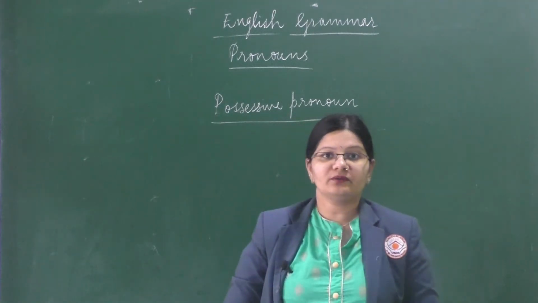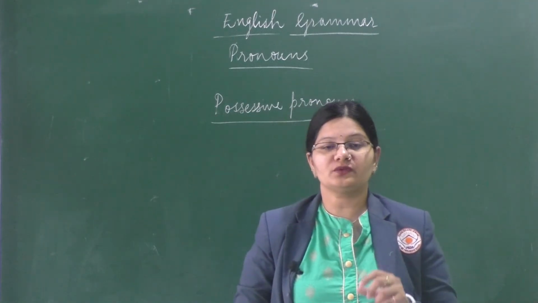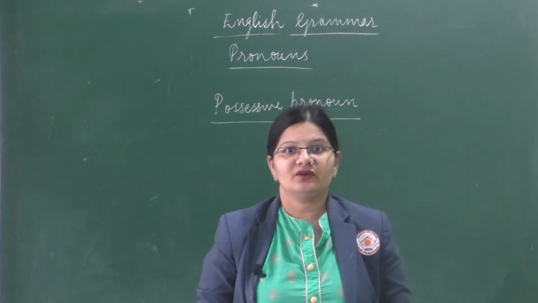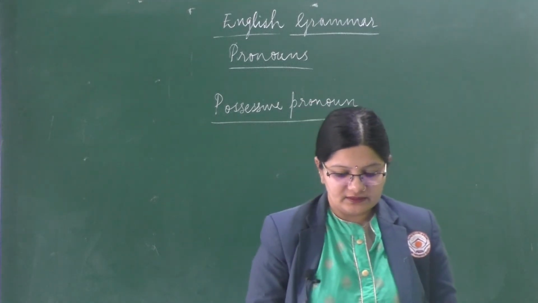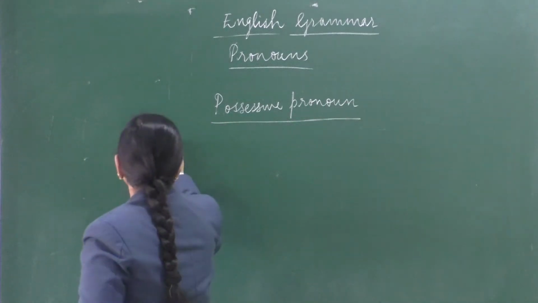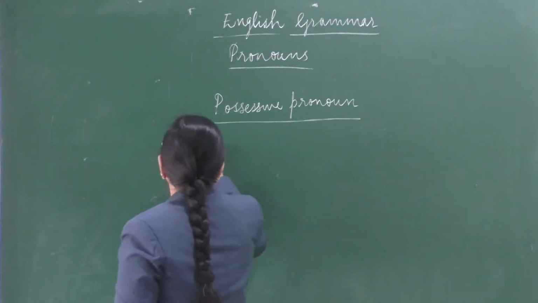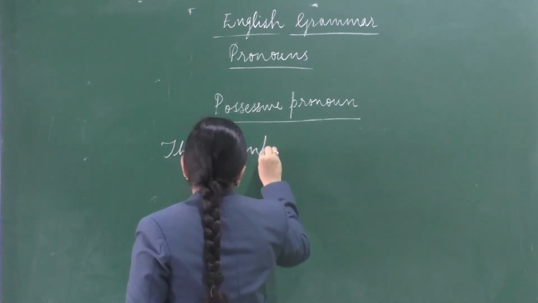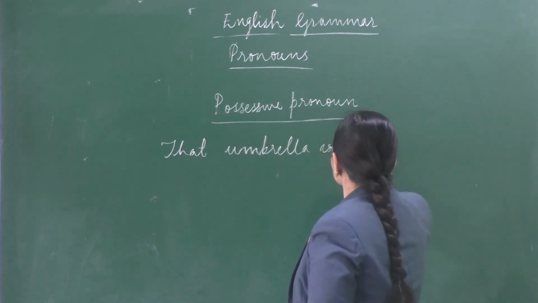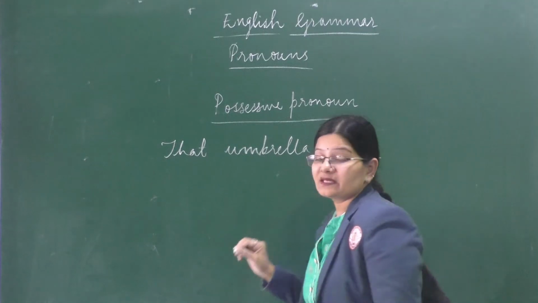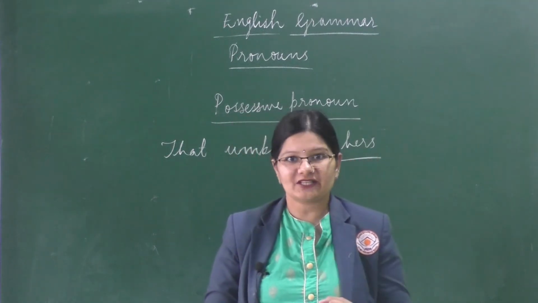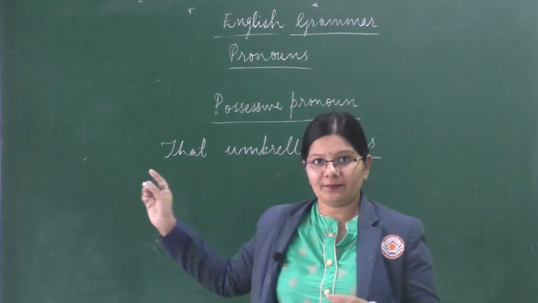This possessive pronoun is nothing but a pronoun which shows possession or ownership. So here, for example, that umbrella is hers. So here hers is the possessive pronoun because it shows the possession or ownership of the umbrella.